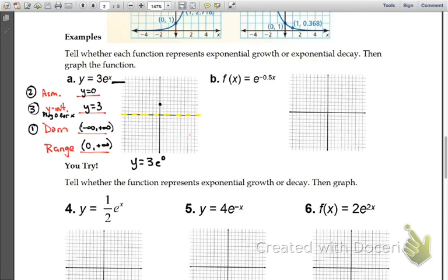So a lot of it, if you have your y-intercept, is making sure that you have the graph drawn correctly. Because the only number that's really going to be seen is your value on your y-intercept. Because if you do 3e to the first power, if we just plug in 1, what is 3e to the first power?